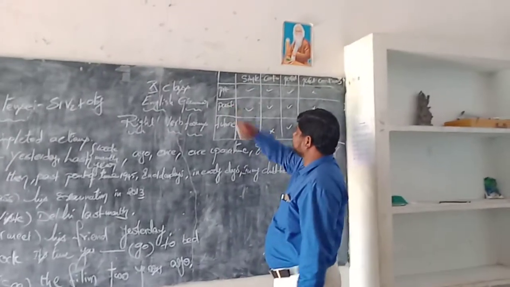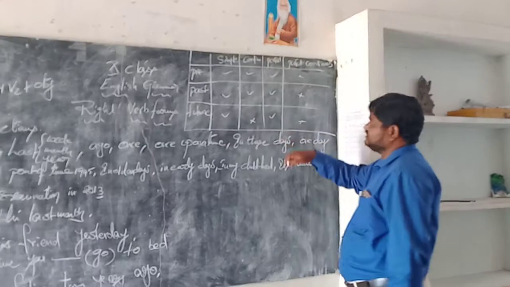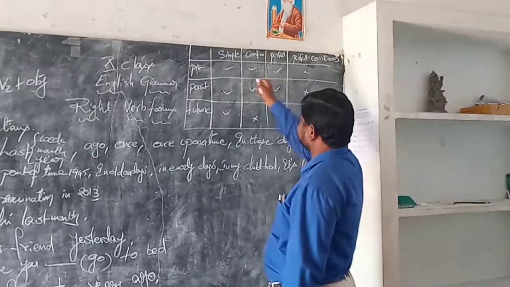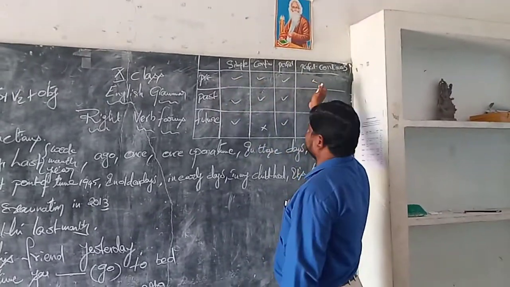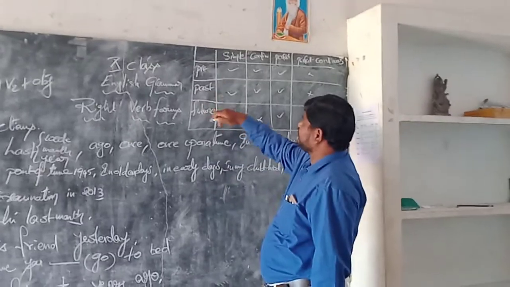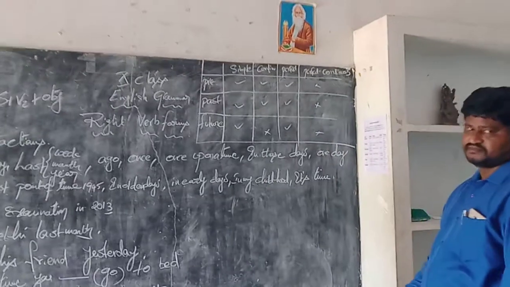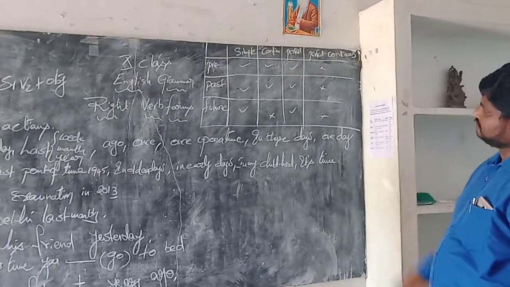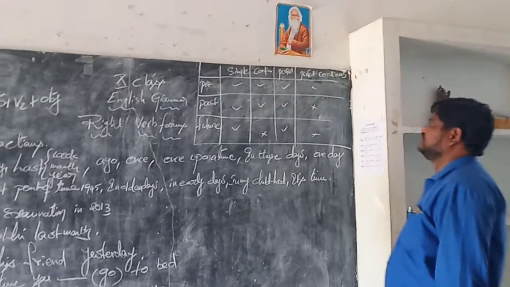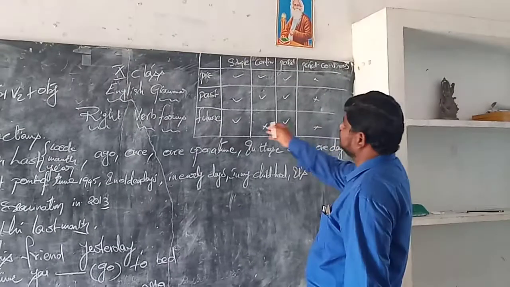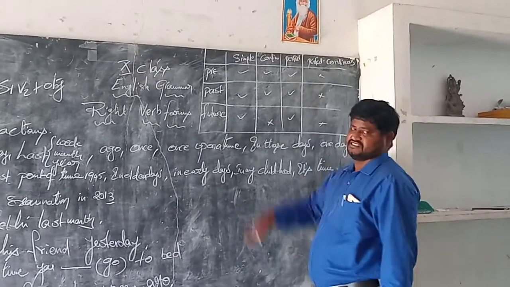The simple present tense, present continuous tense, present perfect tense, present perfect continuous tense. Likewise, the simple past tense, past continuous tense, past perfect tense, and past perfect continuous tense. And now, simple future tense, future continuous tense, future perfect tense, and future perfect continuous tense.